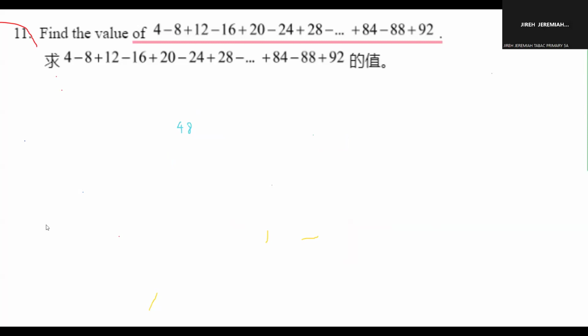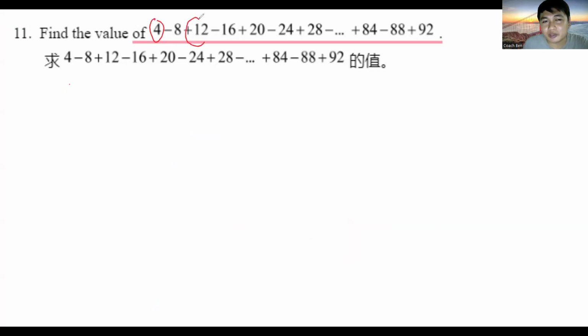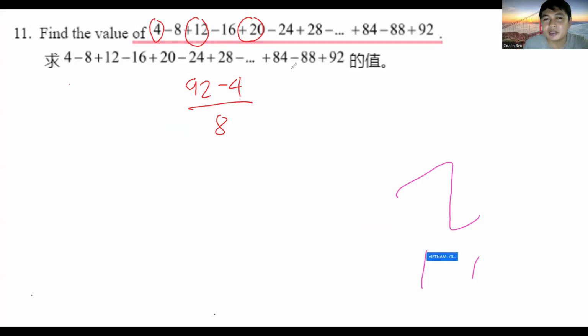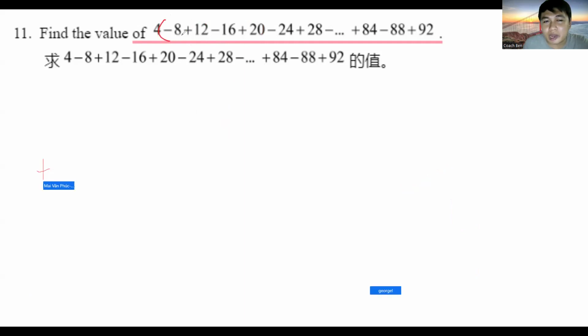So for this one, you can do two different solutions. The first one is you can group together the positive numbers, which is what Jaira did earlier. That's why Jaira used 92 minus 4 over 8, because if you group together only the positive numbers, then you have a skip count of 8. But I'm going to show you a slightly easier solution. Notice that when you pair the numbers together, like negative 8 plus 12, that's positive 4. Negative 16 plus 20, that's positive 4 again.